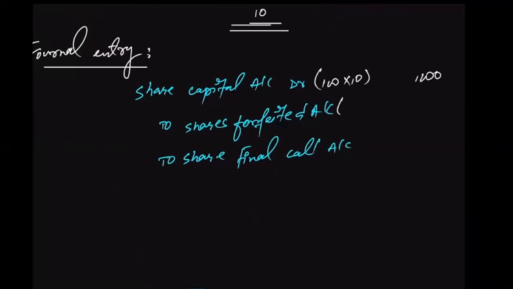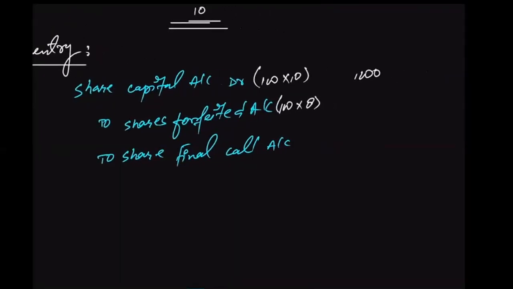So number of shares forfeited multiplied with the amount that has already been received by the company. That means 8 rupees has already been received. So we will credit the forfeited account by 8 rupees. That means this amount is forfeited by the company now.